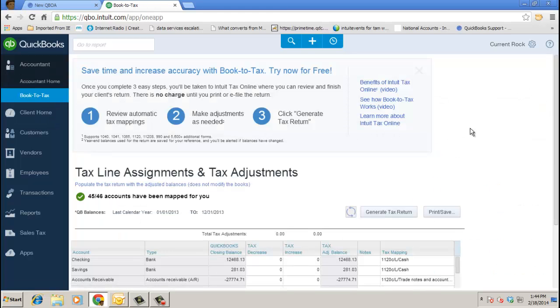So I clicked on the Book to Tax feature there. It gives me 3 steps. Review the automatic tax mapping. So 45 of 46 accounts have just been mapped for me. Right, so less work I have to do. I can make some adjustments, then I'm going to click to generate the tax return.